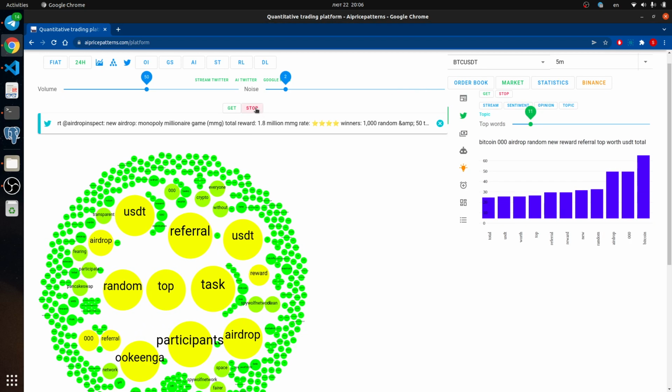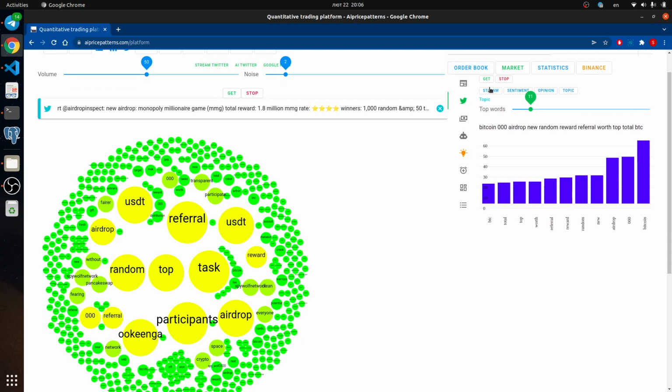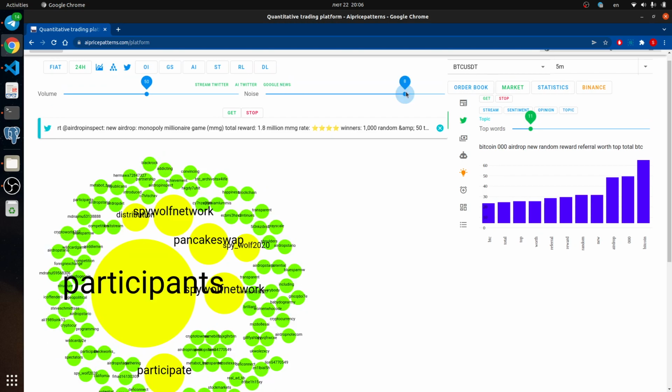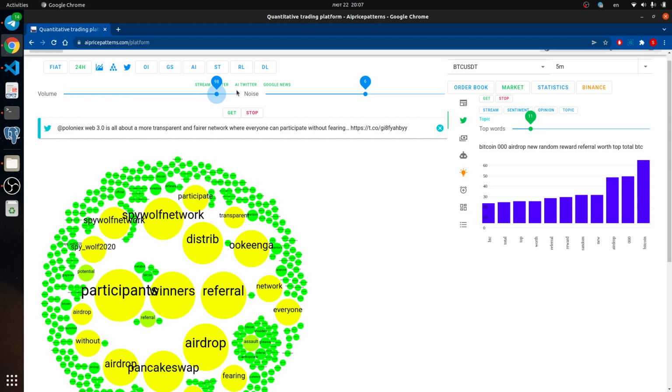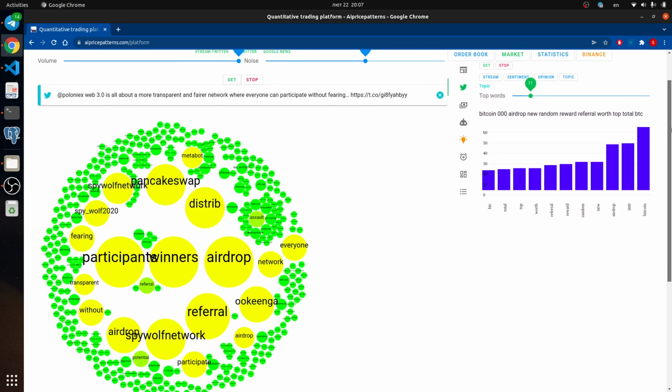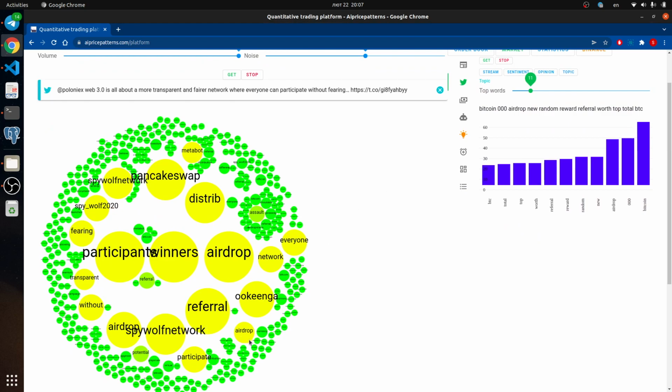We could click on stop, and let's see in detail what this data is. For example, we could make less noise and understand what the data is, why airdrop is popular, and what this one means, or what some other clusters mean. You could manage it using this volume control, and we get some structure of this Twitter data.